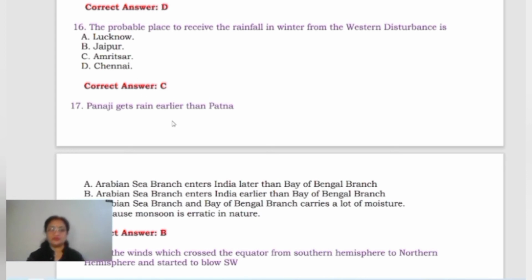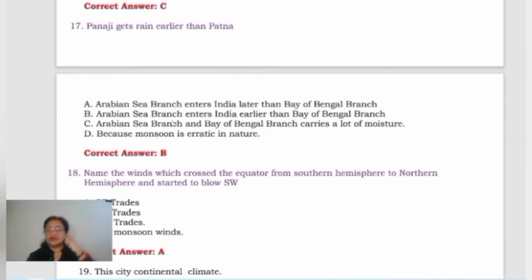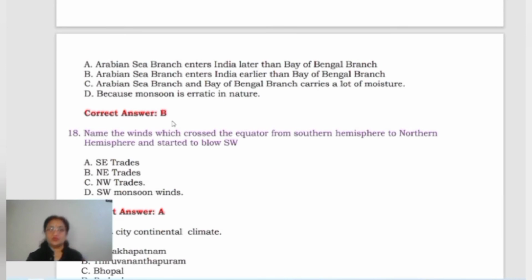Now come to the next one. Panji gets rain earlier than Patna. What can be the reason? Panji gets rain earlier than Patna, right? Now why is it so? Because you can see the options are given here.